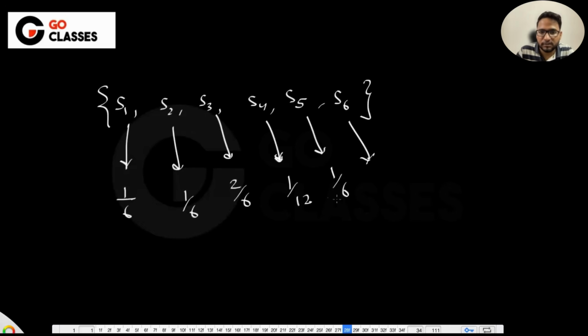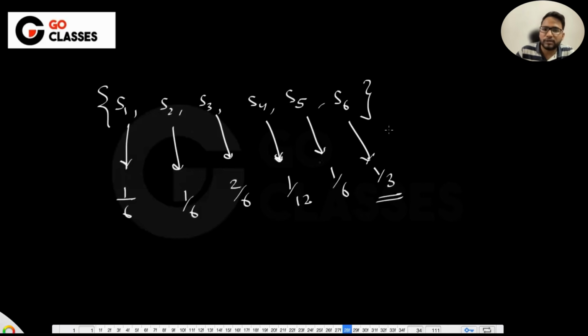How much remains? Can anyone tell me quickly? 1 by 3 is remaining. 3 by 6, 5 by 6 plus 1 by 12, so 1 by 3 is remaining. I hope that is correct. So let's say that this is the probability distribution that I have.